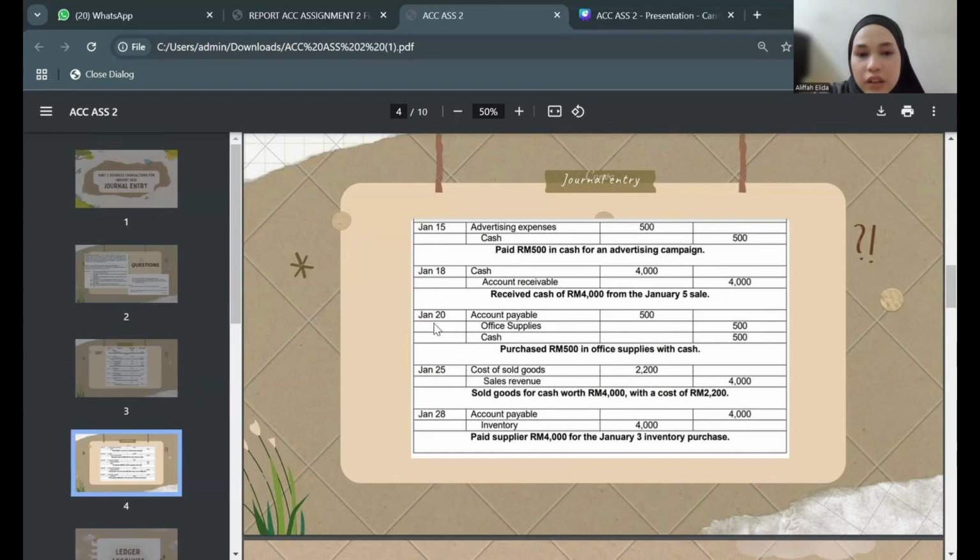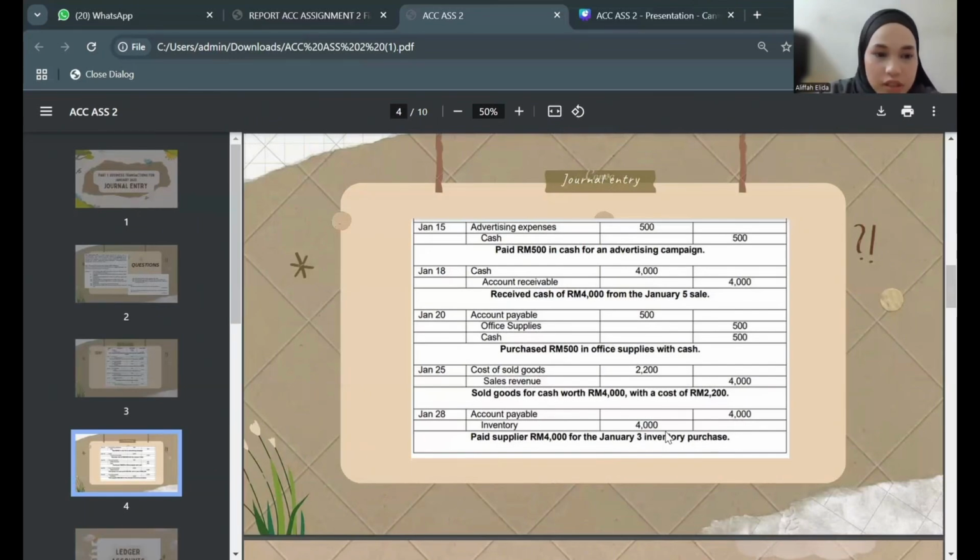Then, on January 18, the statement is received cash of 4,000 from the January 5 sales. So cash will be a debit, and accounts receivable will be a credit. For the last one, at the end of the month, January 28, the statement is paid supplier 4,000 for the January 3 inventory purchase. In detail, accounts payable will be a debit of 4,000 and